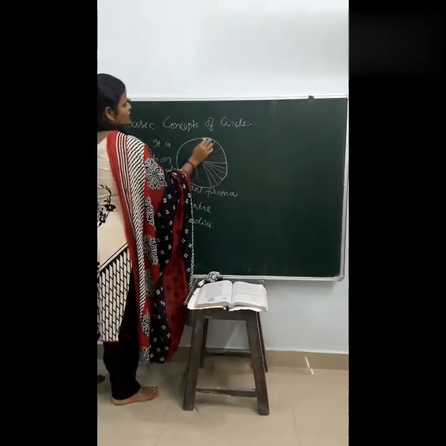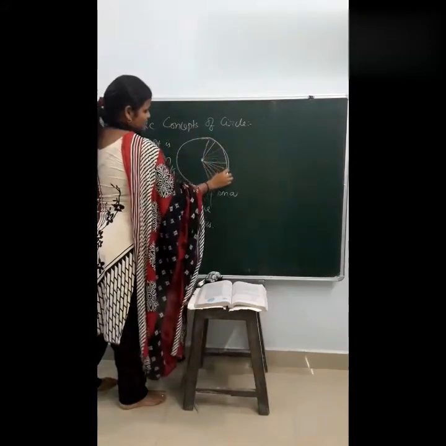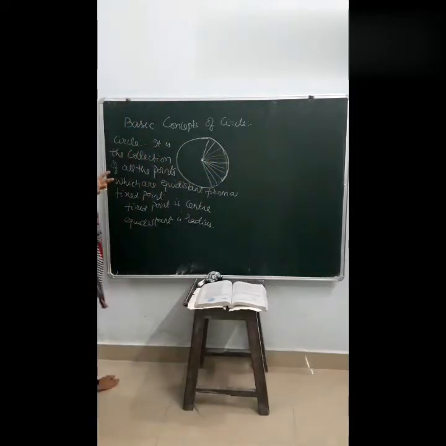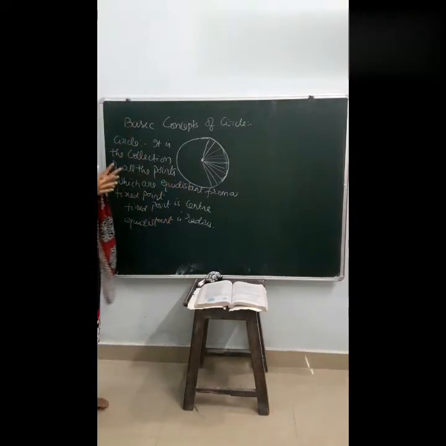Now give examples of a circle. So many examples are there, like a bangle, a coin, a 1 rupee coin, a 2 rupee coin, the carom board striker. These are the circles. Okay. So these are different examples. And now we are going to teach the different concepts regarding the circle.